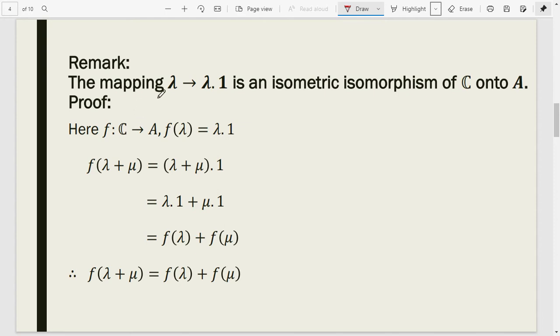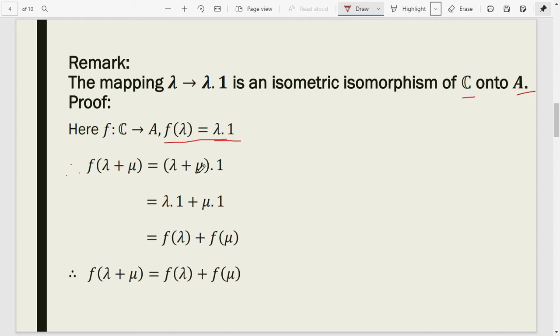Remark. The mapping λ to λ·1 is an isometric isomorphism of C onto A. Proof. Here f from C to A, and the function f(λ) is equal to λ·1. So f(λ plus μ) is equal to (λ plus μ)·1 by definition.